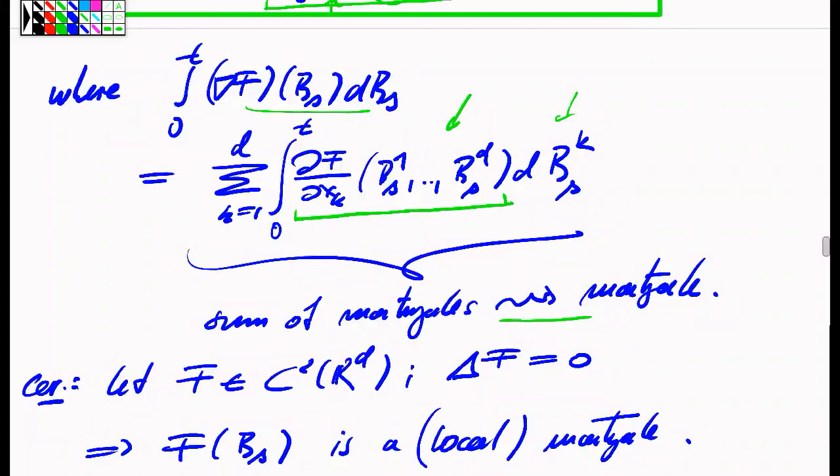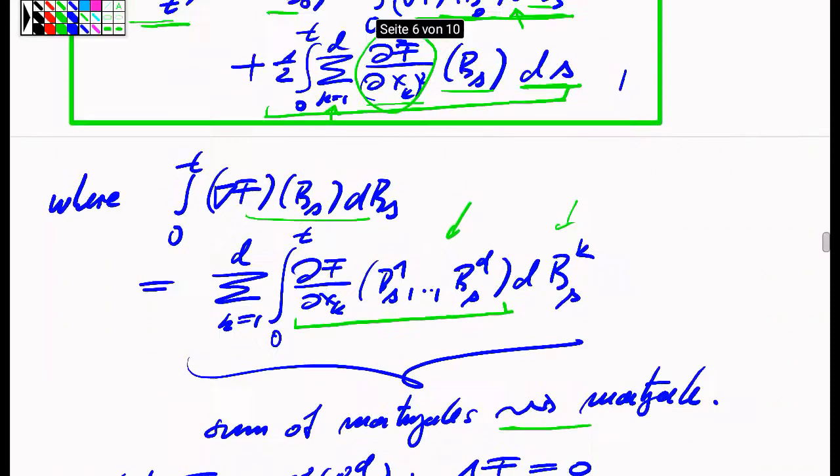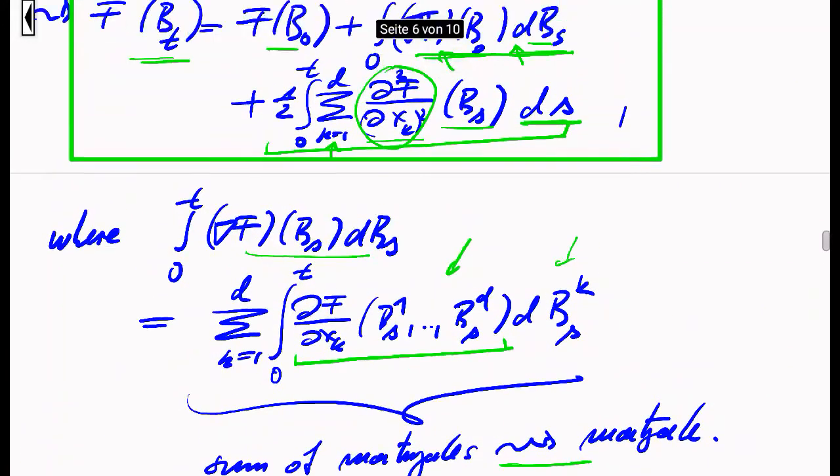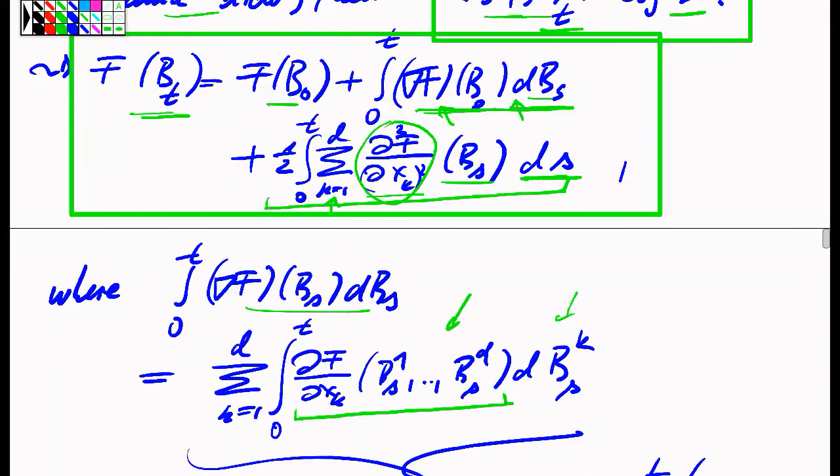So therefore, I have a martingale term, which is the first order correction.